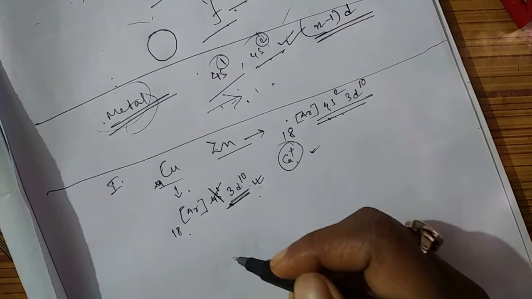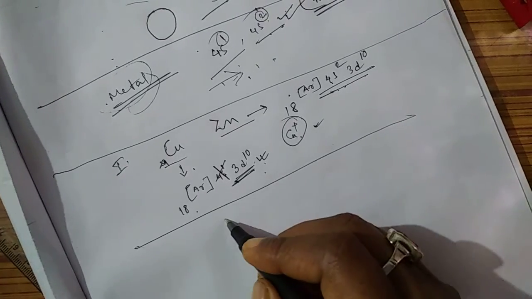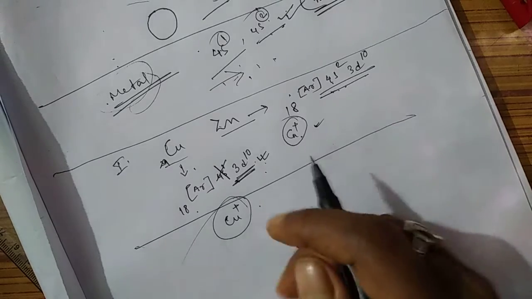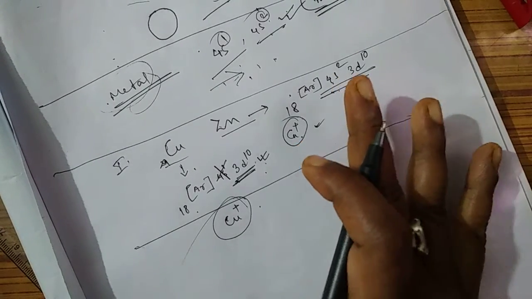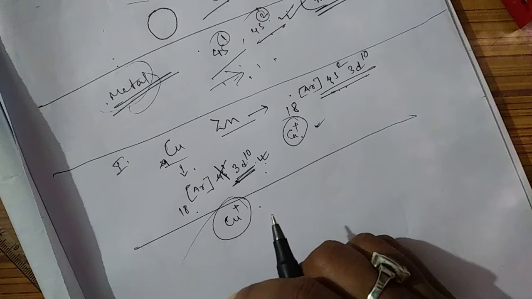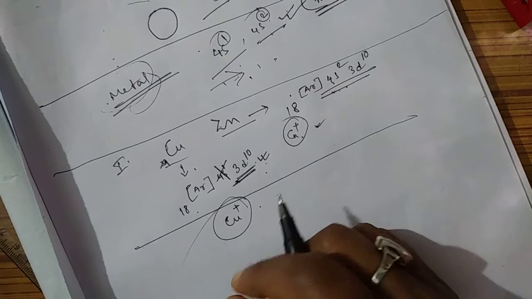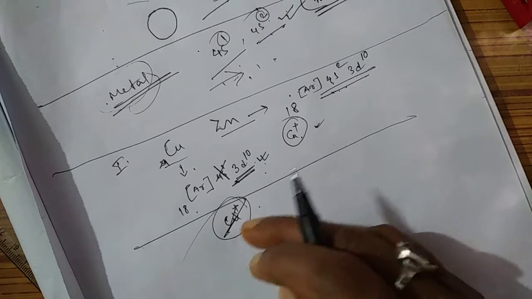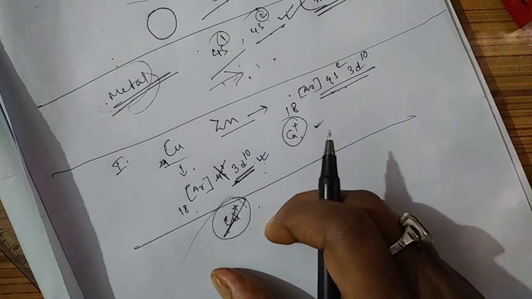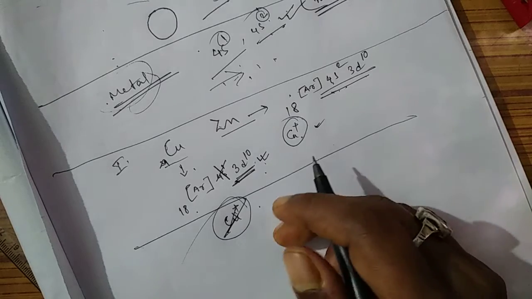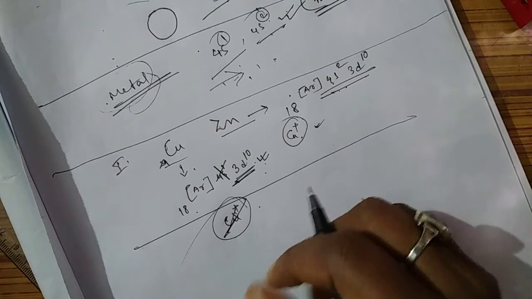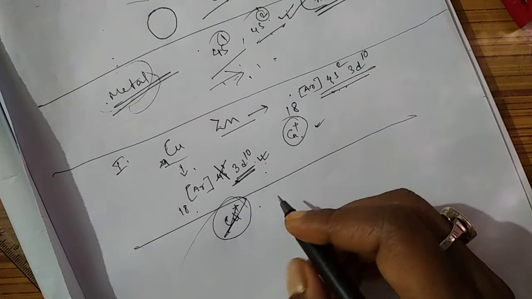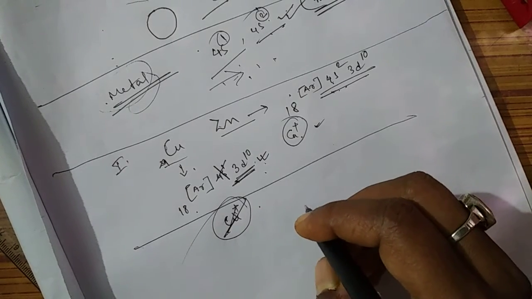But if you see the second ionization enthalpy, copper plus, as it is stable, I am not talking about aqueous solution, I am just comparing copper 2 plus. We cannot understand this now because there is a story in between copper plus and copper 2 plus. Generally we know that copper 2 plus is much more stable, although the electronic configuration cannot explain this. Its reduction potential can answer these things.